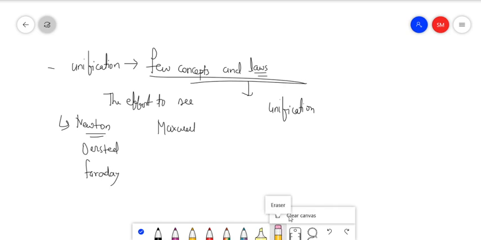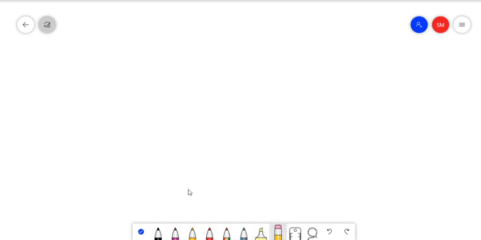Now moving on to the next topic, that is called reductionism. Now what is reductionism?